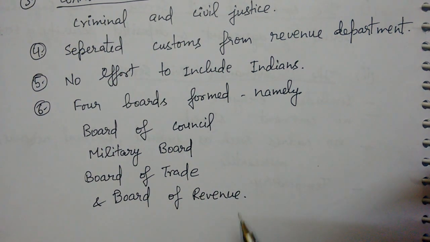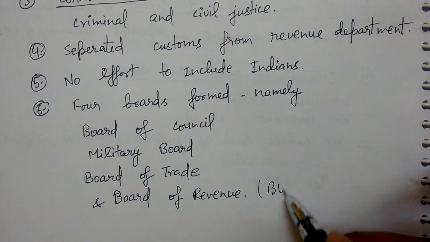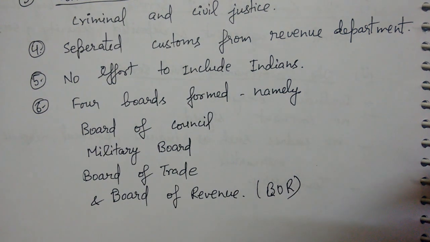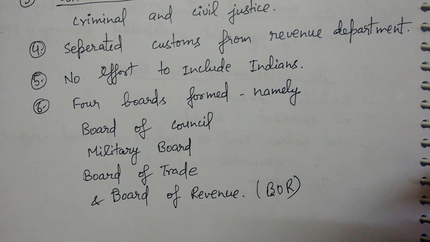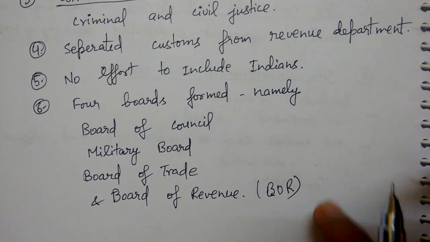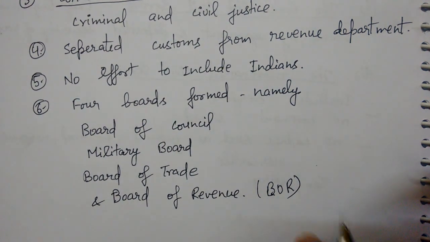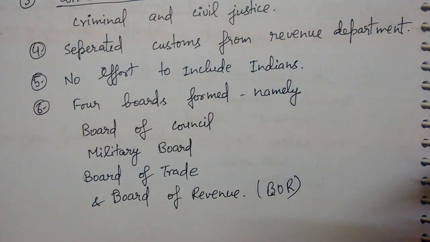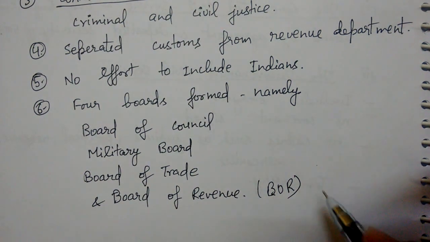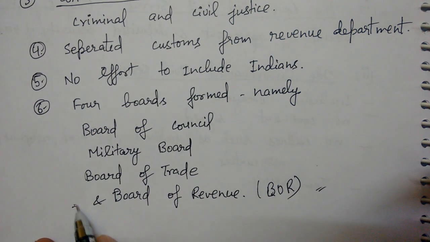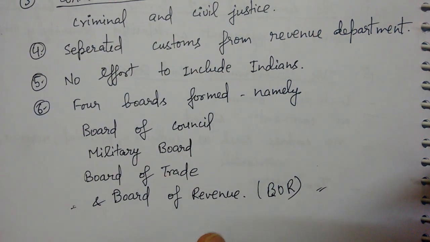It was first formed on an all-India basis, but later it was formed for every province. So every province had this BOR. The BOR is the main functionary responsible for all the revenue collection, and the district collector used to respond directly, meaning they were the main communication line to the Board of Revenue. And you know that there are revenue officials below the district collector. There will be the sub-district SDM, then below the SDM there will be the Tehsildar, below him the Kanungo, then the Patwari. All these are regarding revenue. So this is the origin. This is very important for revenue administration. You should know about it.